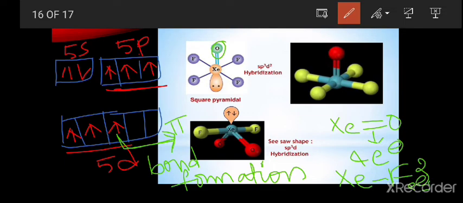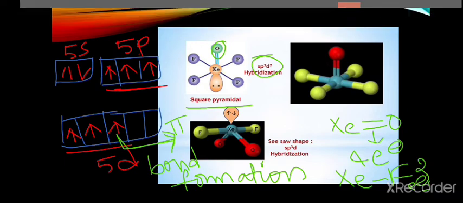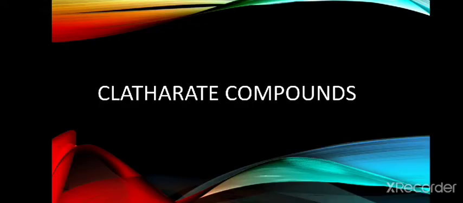The remaining 5s, 5p and 5d electrons, 2 electrons present in the 5d, no? These are involved in the hybridization. The hybridization is sp3d2, and the shape is square pyramidal. This is about the xenon fluorides, xenon oxides and xenon oxyfluorides. We completed the xenon compounds.